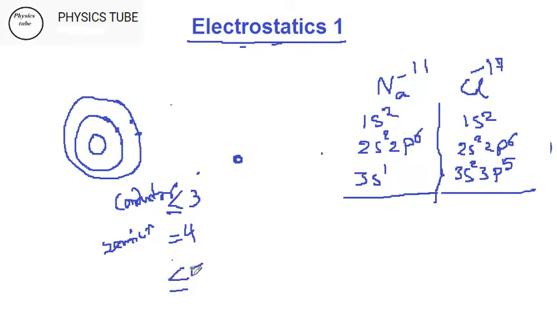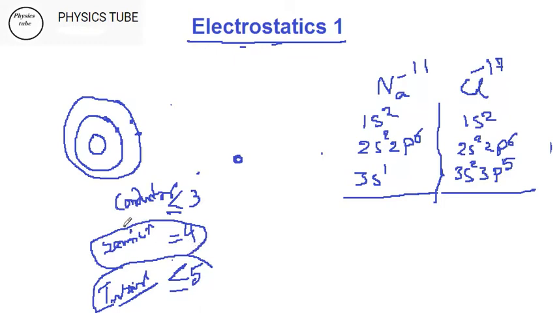Greater than or equal to 5, we call it an insulator. It means the number of electrons, I mean to say, outermost, should be either 5 or more than 5. In this case we call it an insulator, in this case a semiconductor, and in this case a conductor. Please try to understand this.